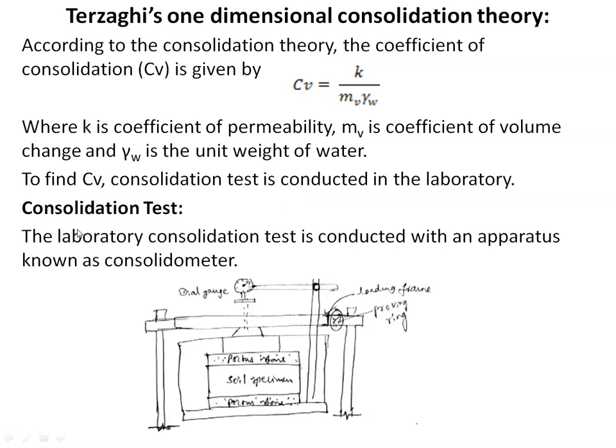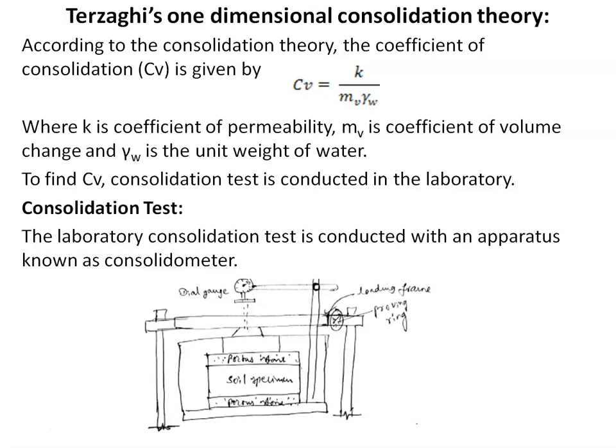So now let us see the consolidation test. The laboratory consolidation test is conducted with an apparatus known as consolidometer. The consolidometer consists of a loading frame and consolidation cell in which the soil specimen is kept. Porous stones are placed at the top and bottom of the soil sample. The consolidation cells are of two types: floating ring cell and fixed ring cell.